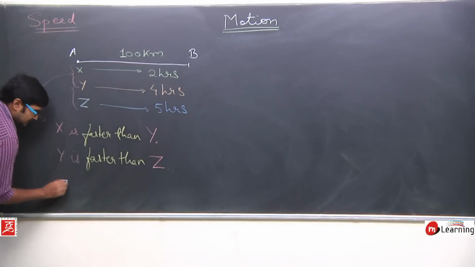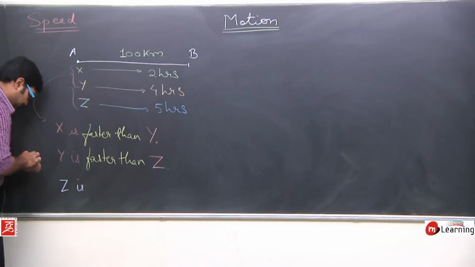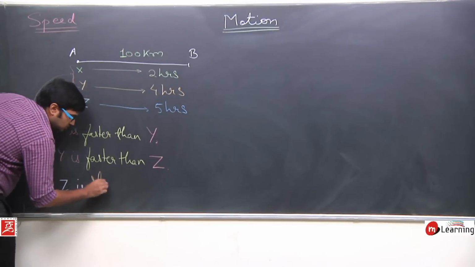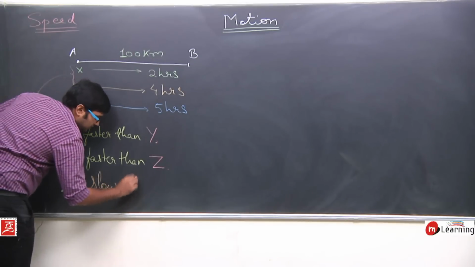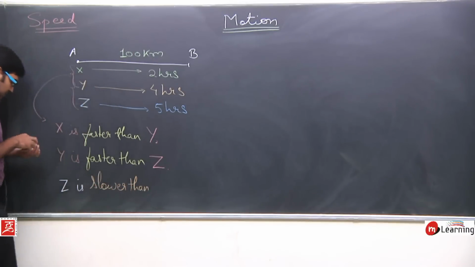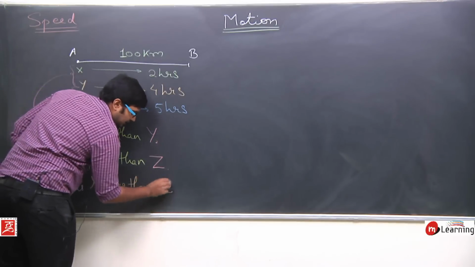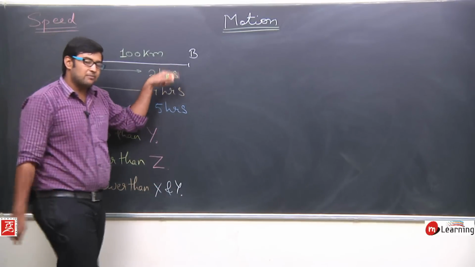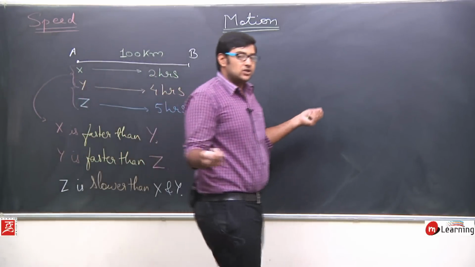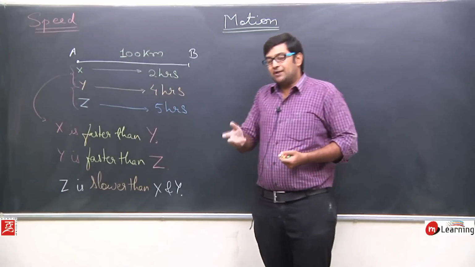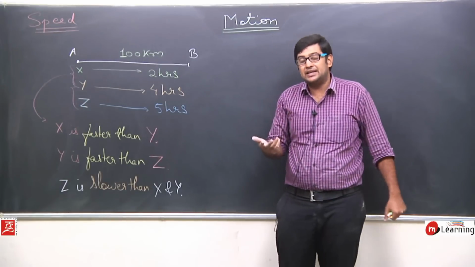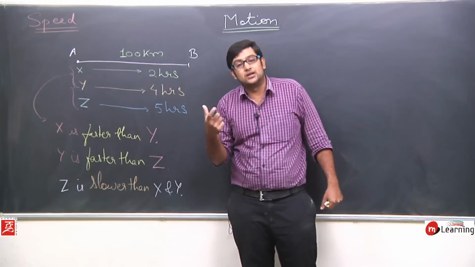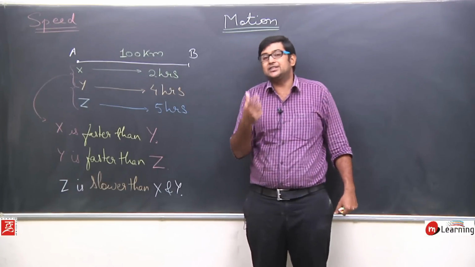Z is slower than X as well as Y. Z is traveling slower compared to X and Y. Okay. So for all these three persons, what I am doing is comparing their speed.